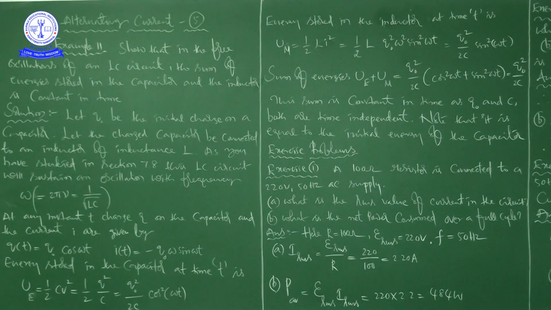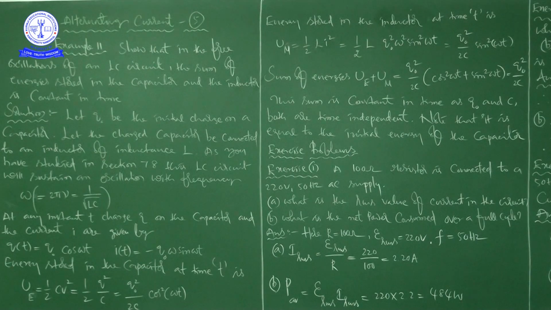Next, the RMS value of current is given, but he is asking for the peak current. This is the formula: I naught is equal to root 2 into I RMS. By substituting the given values, we got it as 14.14 amps.